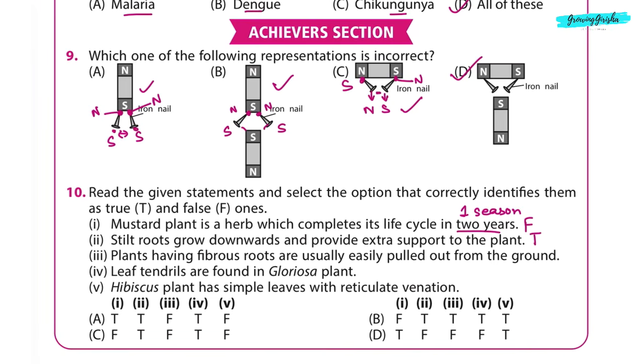This is true. Third, plants having fibrous roots are usually easily pulled out from the ground. This is also true. Fourth, leaf tendrils are found in gloriosa plant. This is also true. Fifth, hibiscus plant has simple leaves with reticulate venation. This is also true. Only the first statement is false, rest all other are true. Correct answer will be option B.